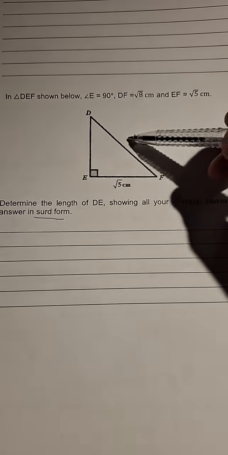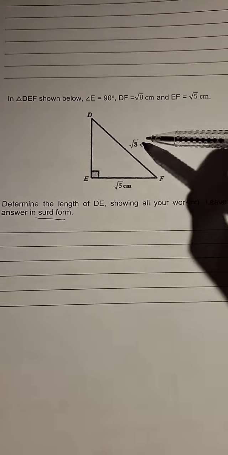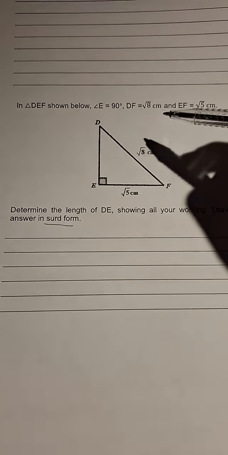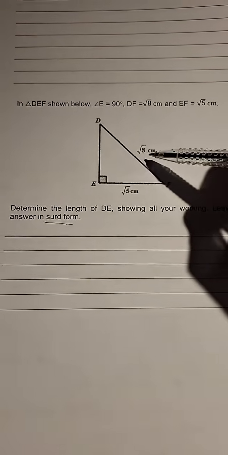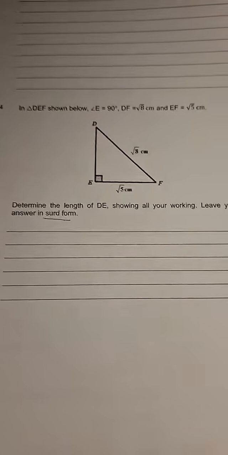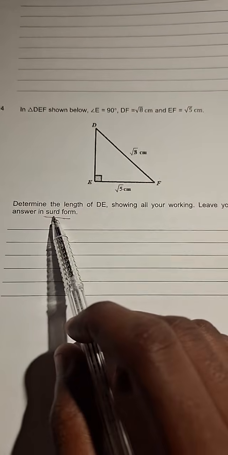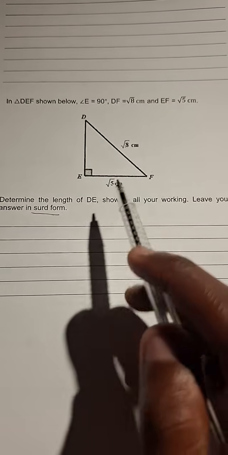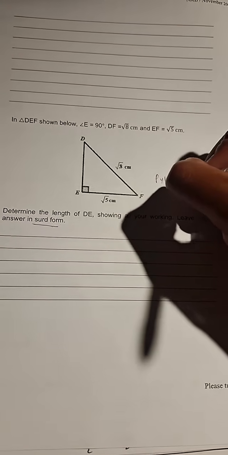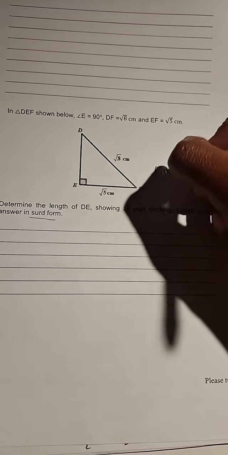So DF is in surd form. EF is in surd form. They didn't write it as a decimal number, but they wrote it as a root. So what do we use in a right angle triangle to find a missing side? Surely we know we use Pythagoras.